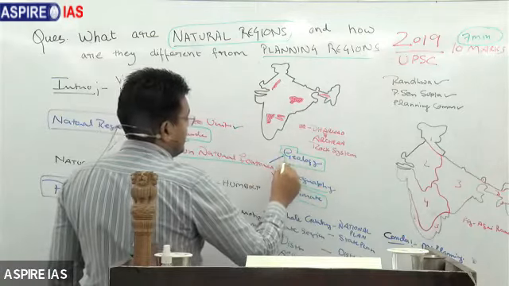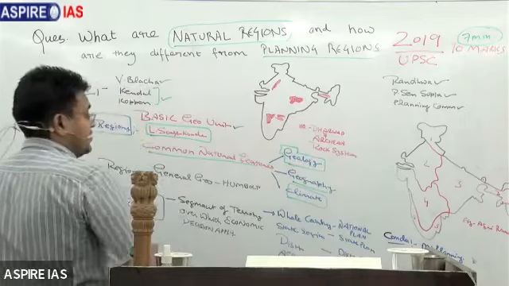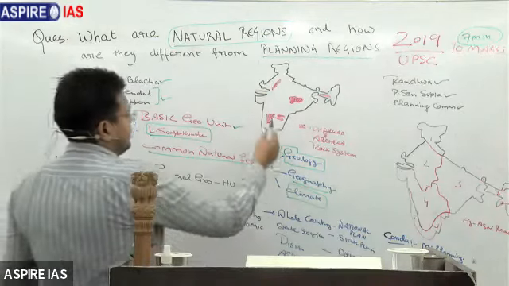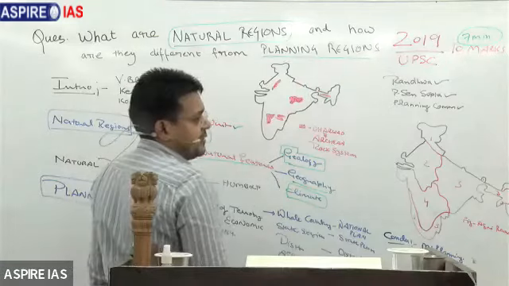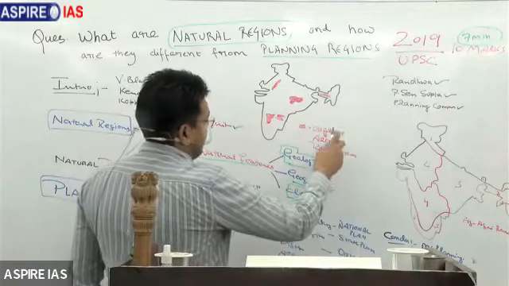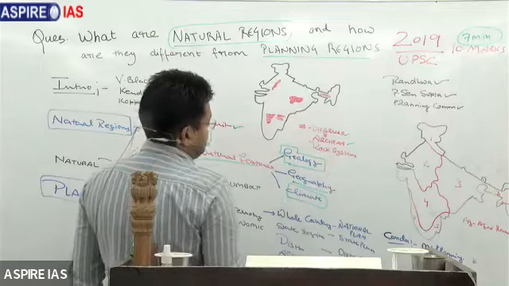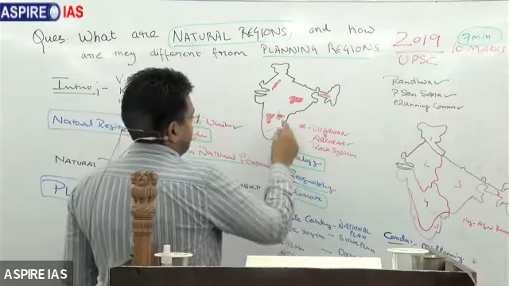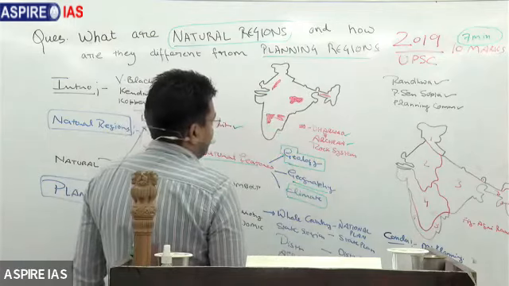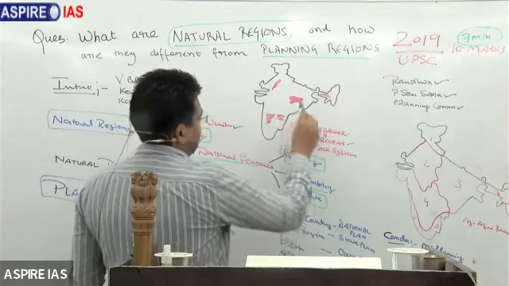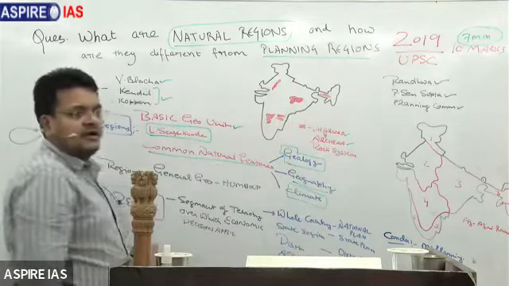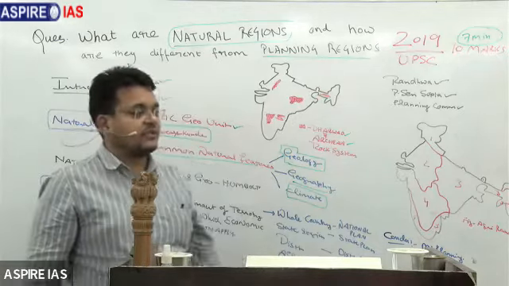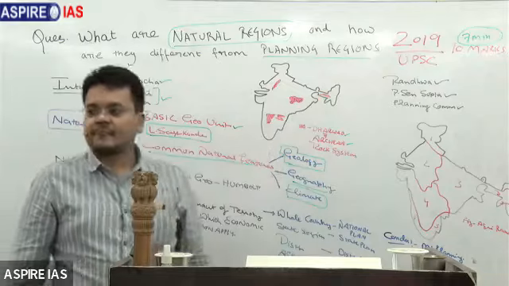Don't make guesses, don't make random guesses. Geology, geomorphology, and climatology. And then I make 1 map from my paper number 2, which is highlighting the Dharwad and Archean rock system. We are showing Karnataka, Dharwad, Archean, Kadapa and nearby region of Andhra Pradesh, Aravalli Hill, Chota Nagpur Plateau and Meghalaya Plateau. And this diagram itself will give you 1 or 2 marks in this question, which is showing the natural regions.